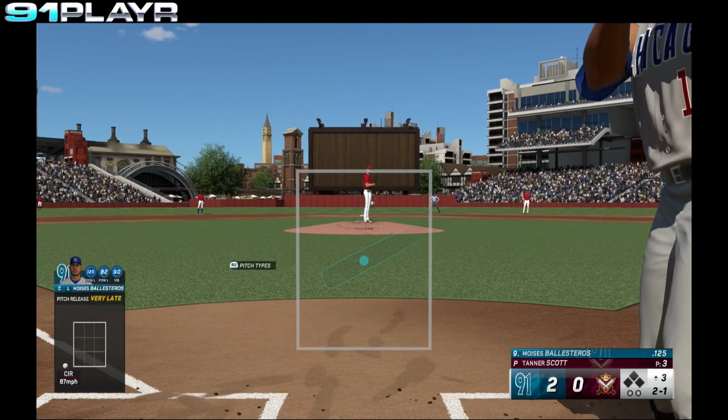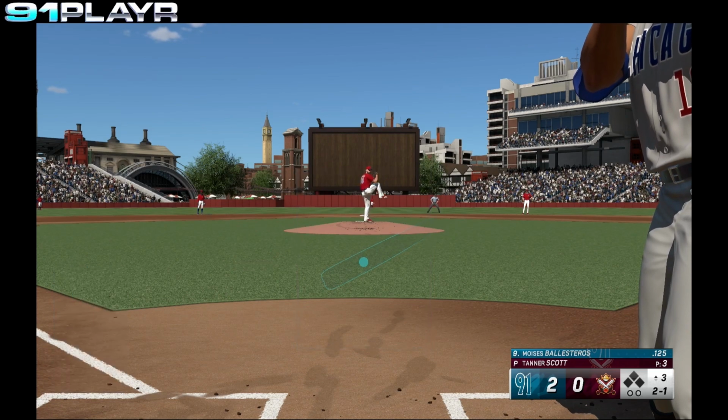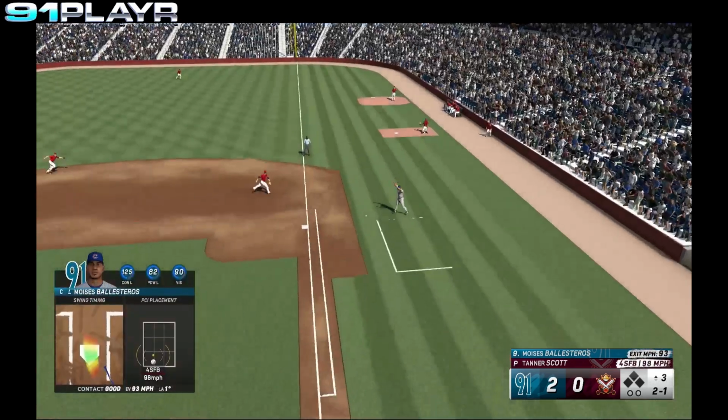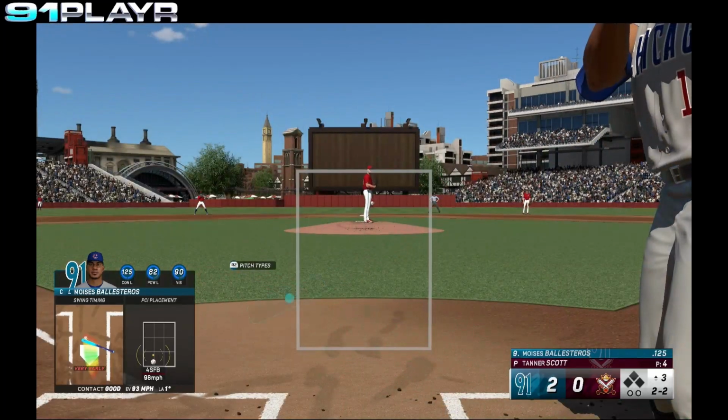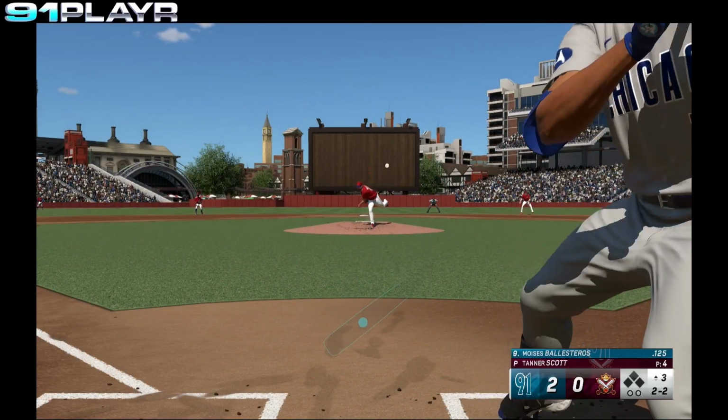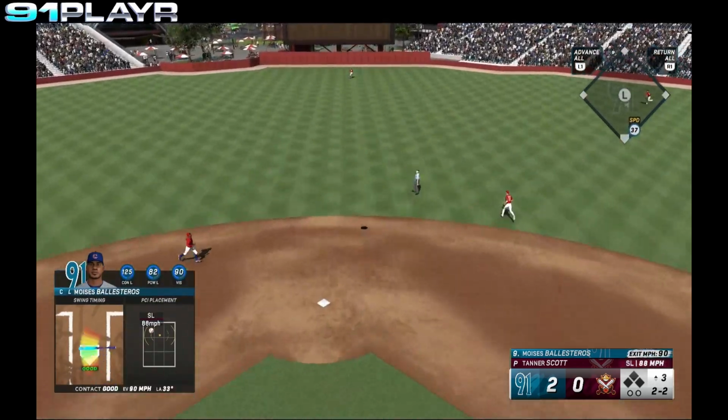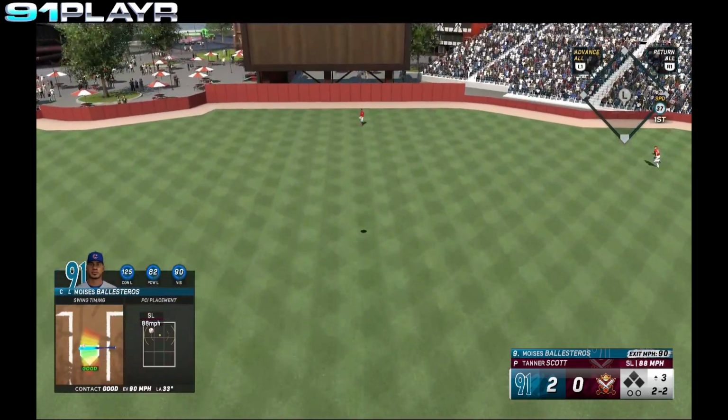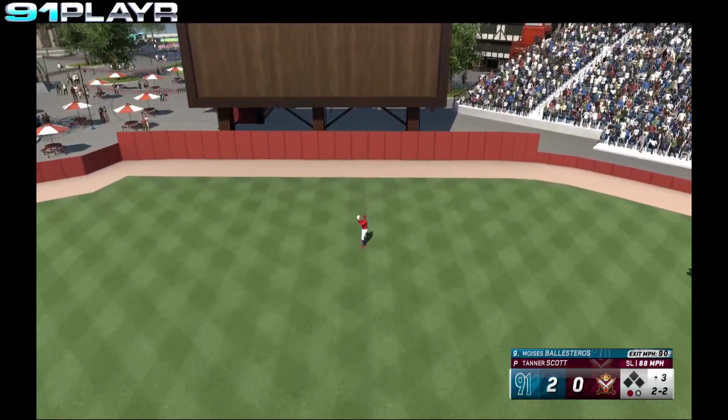Ball outside. 2-1's the count. Ballesteros pulls the ball foul down the first base line. 2-2. Ballesteros hits a ball to center field, but it is playable. Out number 1.